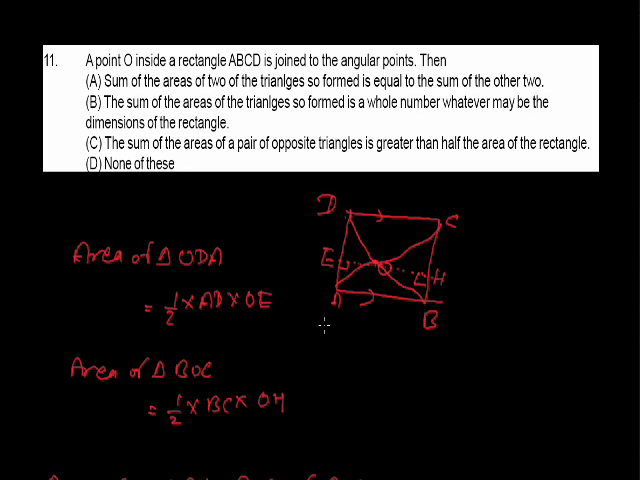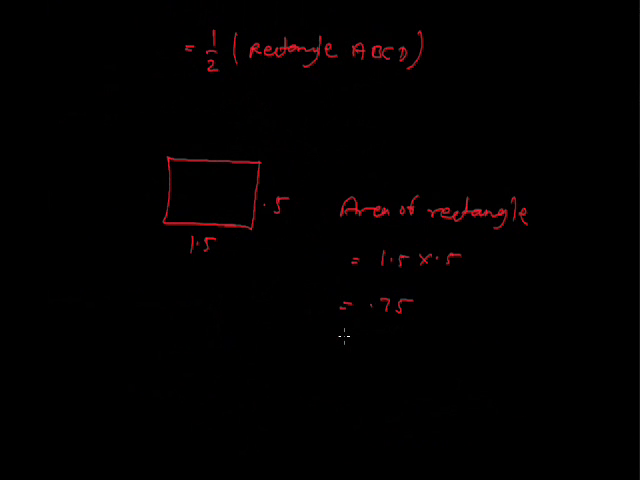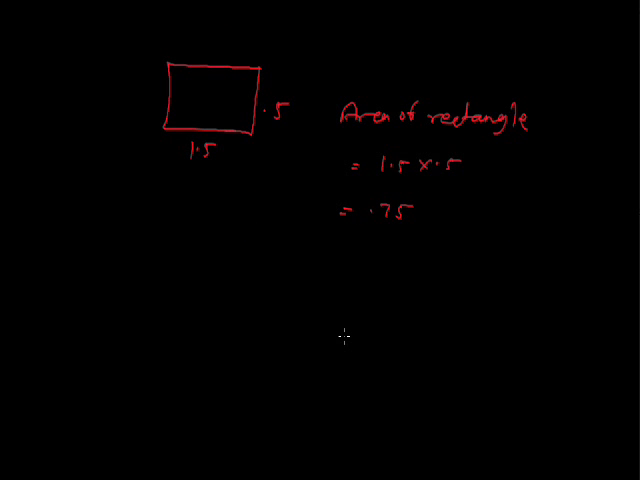The second option says that the sum of areas of triangles so formed is a whole number, but it is also incorrect because the sum of areas of the triangles will depend on the dimensions of the rectangle. For example, if we take length equal to 1.5 and breadth equal to 0.5, then we find that the area of the rectangle is 0.75, which is not a whole number. Thus B option is also incorrect. C option says the sum of the areas of a pair of opposite triangles is greater than half of the area of the rectangle, but we have proved that the area of a pair of opposite triangles is equal to half of the area of the rectangle. Means D option will be correct.